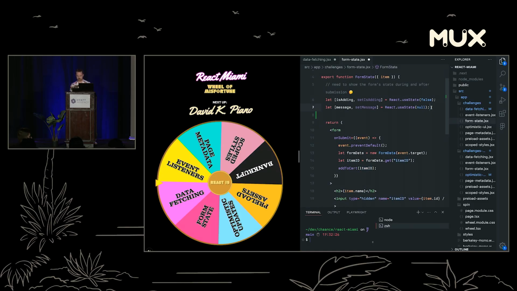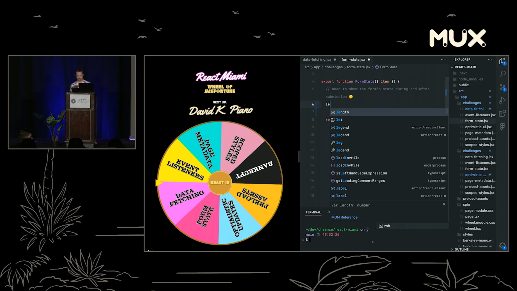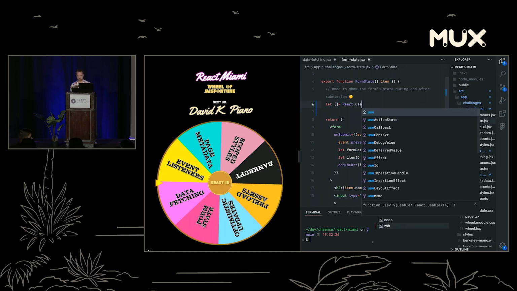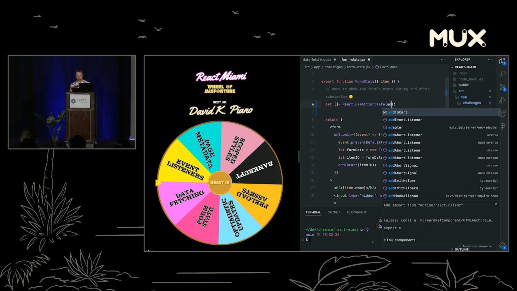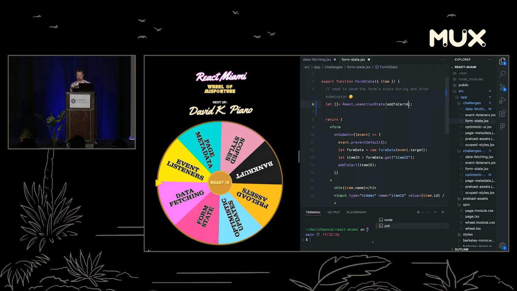In React 19, we can get rid of all this, and we can call React.useActionState, and we can actually give it an action. I really love that React 19 leaned into the useReducer thing and the reducer pattern in general, because reducers are highly underused and underrated in my opinion. But useActionState can take in, what does it actually take in? It takes in your action, your server action. So we're going to say addToCartAction.